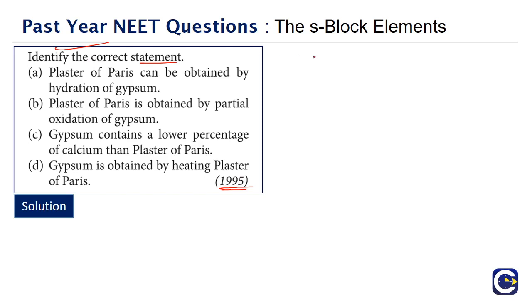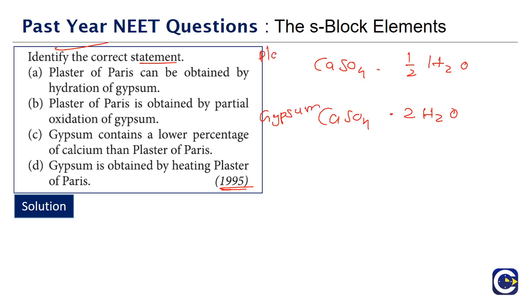First, before we even answer this question, let's look at what is plaster of Paris. CaSO4 dot half H2O. This is plaster of Paris. What is gypsum? CaSO4 dot 2H2O. This is gypsum, and this is plaster of Paris.